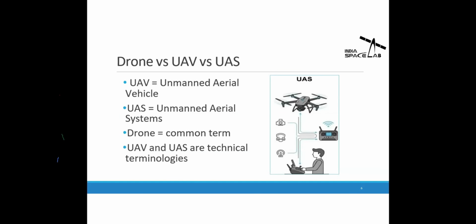And drone is just a common term, which is defined as a vehicle, like a quadcopter or hexacopter. UAV and UAS are just the technical terminologies for this entire system.